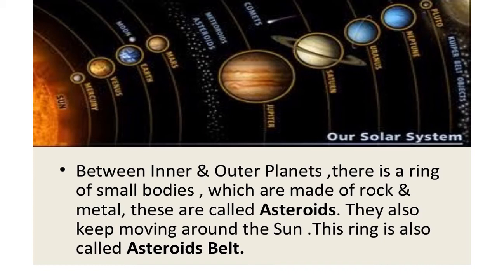Okay, so now if we ask you, name the belt which moves around in between Mars and Jupiter and around the sun, the answer would be asteroid. There's a complete belt. If you see, locate Mars and Jupiter in the picture, and there are asteroids written there. It's the complete asteroid belt. Okay.